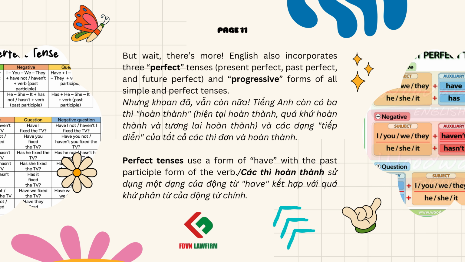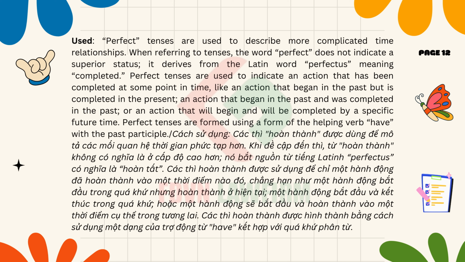But wait, there's more. English also incorporates three perfect tenses, present perfect, past perfect, and future perfect, and progressive forms of all simple and perfect tenses. Perfect tenses use a form of have with the past participle form of the verb. Perfect tenses are used to describe more complicated time relationships.